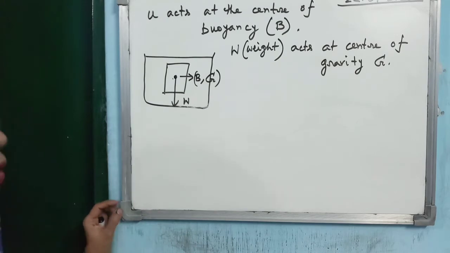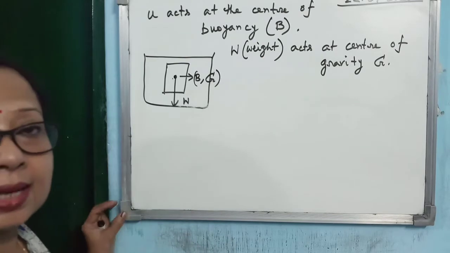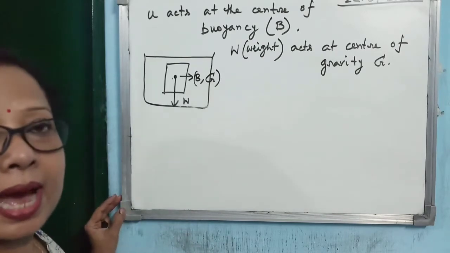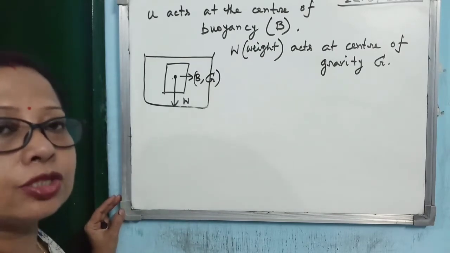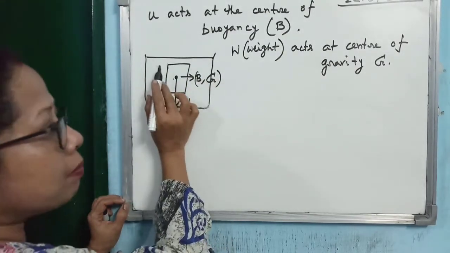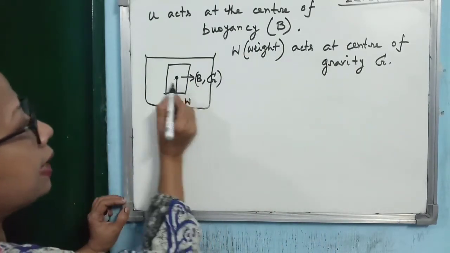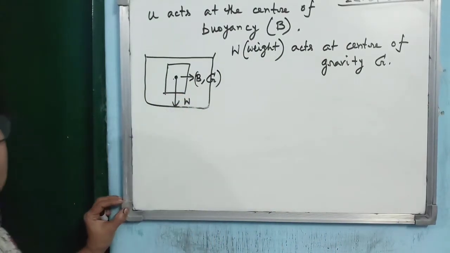When will it happen? When the body is completely immersed. These are important concepts, and this is a very interesting topic. So, here you have to remember, when a body is completely immersed, then the center of buoyancy and center of gravity, B and G, coincide with each other.